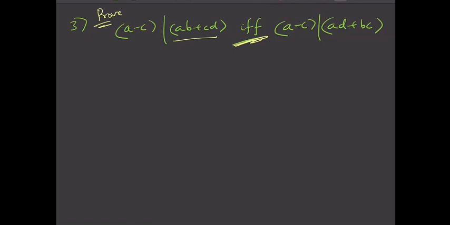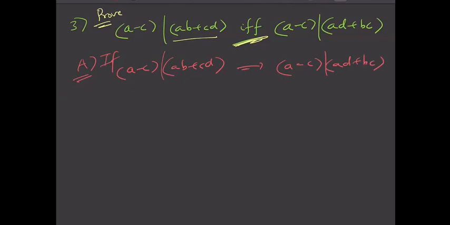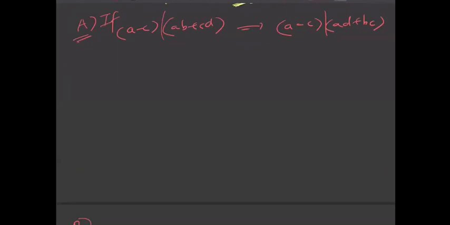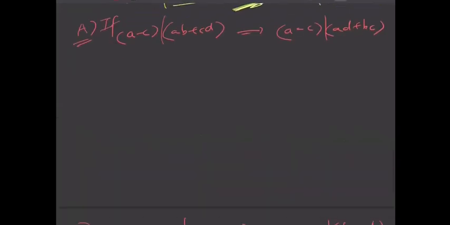Now you need to prove two cases here. The first part is to prove that if a minus c divides ab plus cd, this implies that a minus c also divides ad plus bc. This is the first part which you need to prove. And in the second part, you need to prove the converse of this. Converse means that if a minus c divides ad plus bc, then this should imply that a minus c divides ab plus cd. This is the converse.